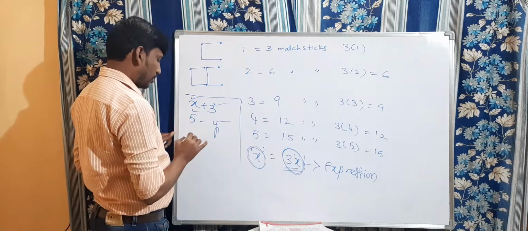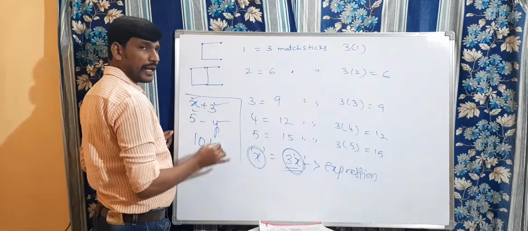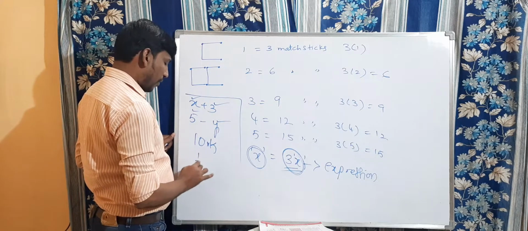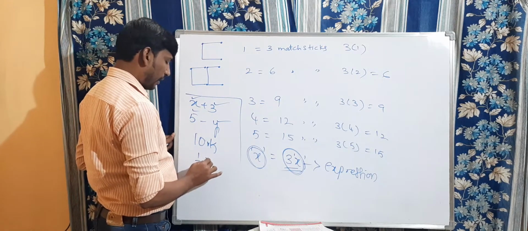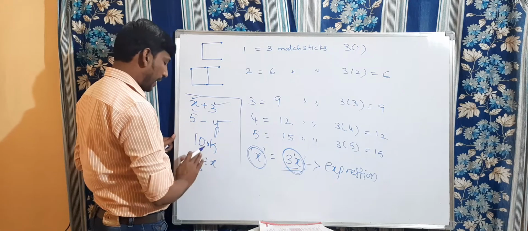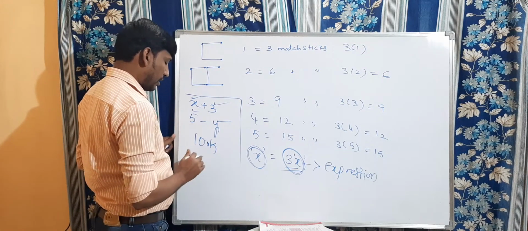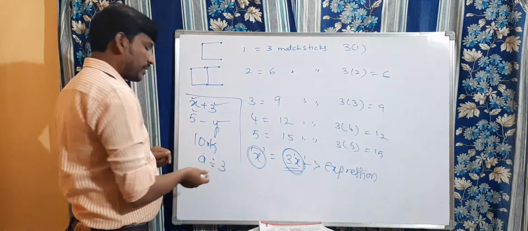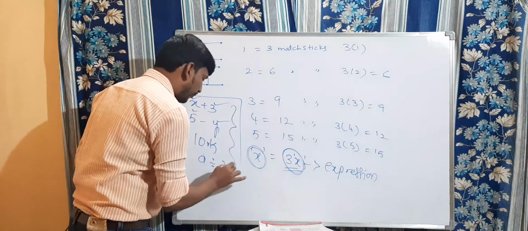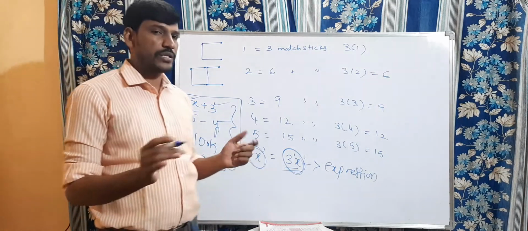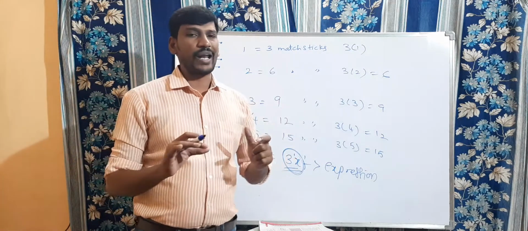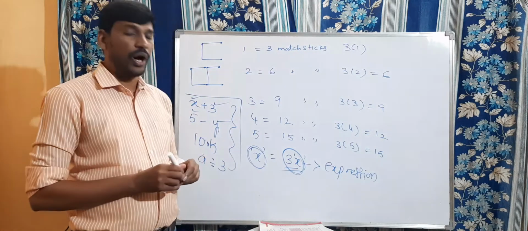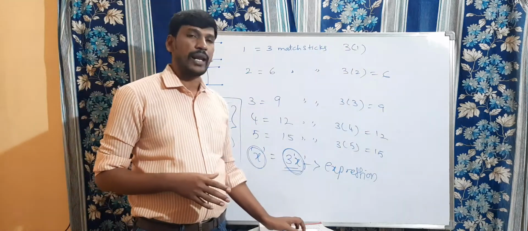Now this is 3x. See this here, you can say 10k. k is a variable, 10 is a constant value, 10 into x. As well as x divided by 3. Sorry, here a divided by 3. a is a variable, 3 is a constant value. So we should create different expressions. The combination of a variable and a constant value is nothing but an expression. So by using these expressions we are going to solve many problems in our day-to-day life.